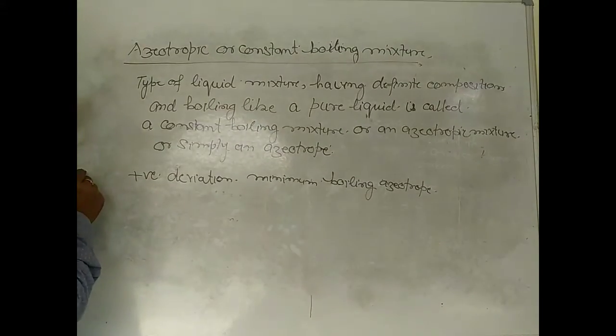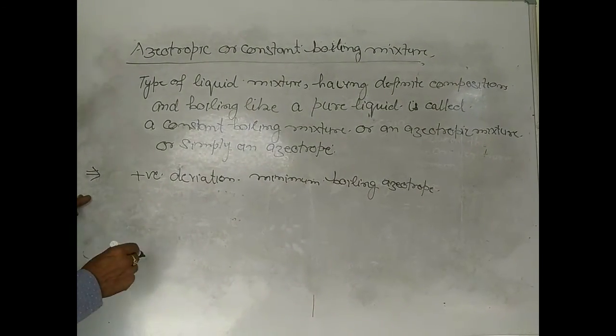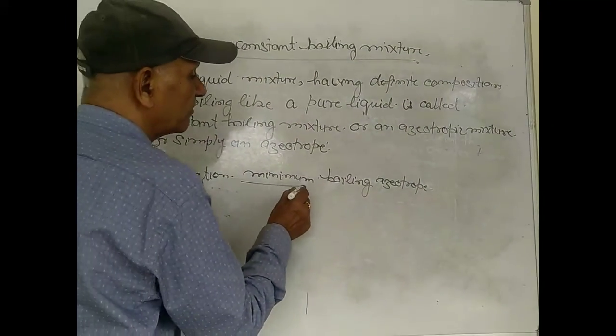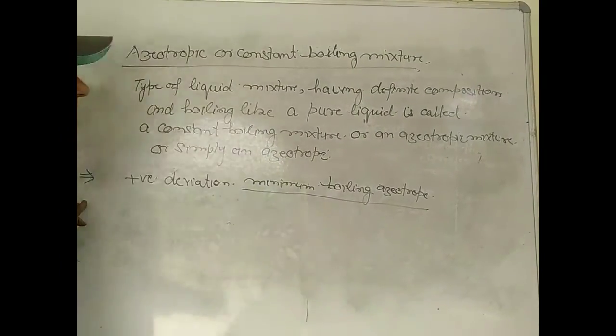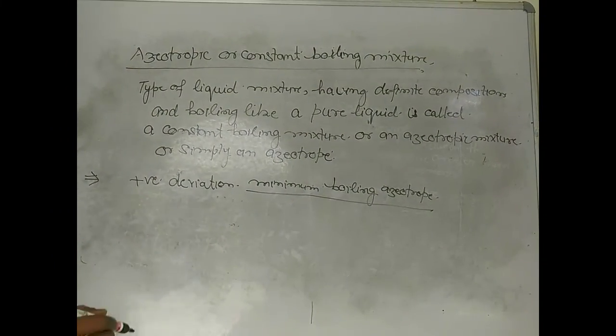So, the solution which shows the positive deviation boils at a minimum temperature and is known as minimum boiling azeotrope.